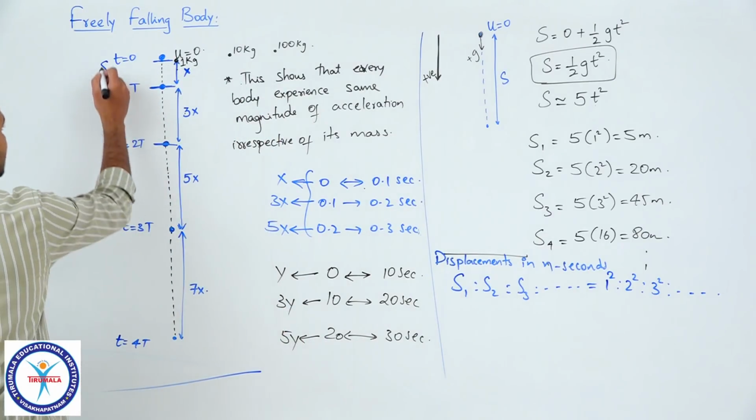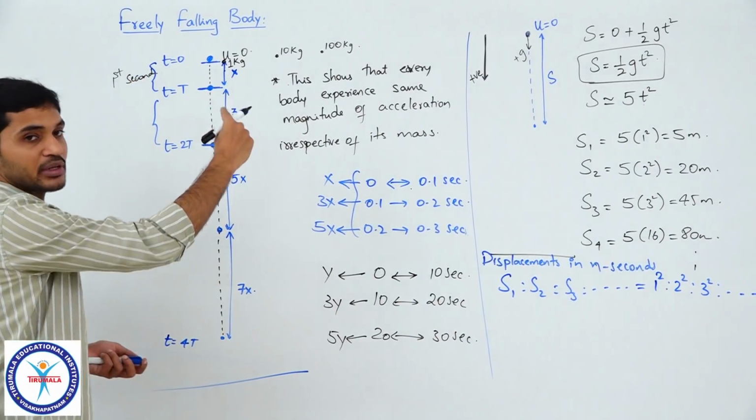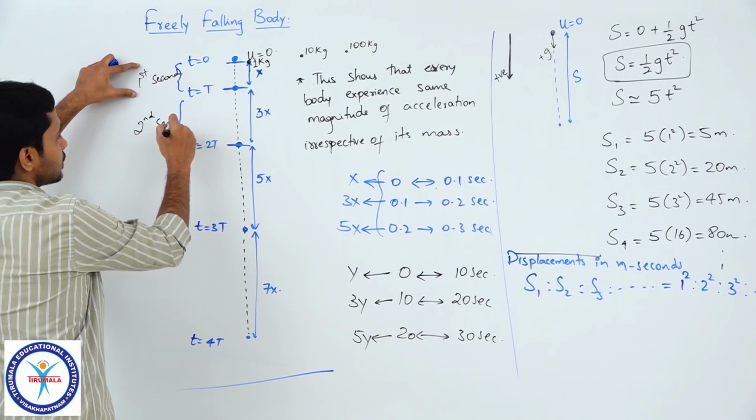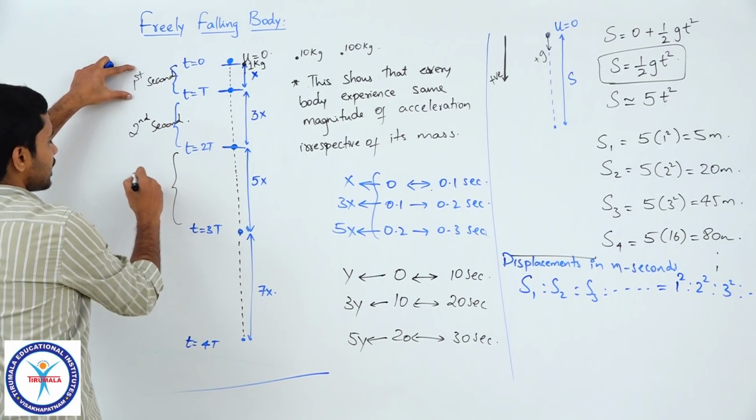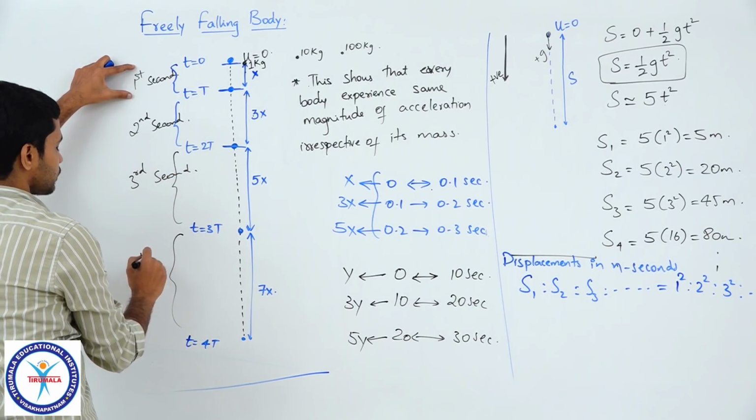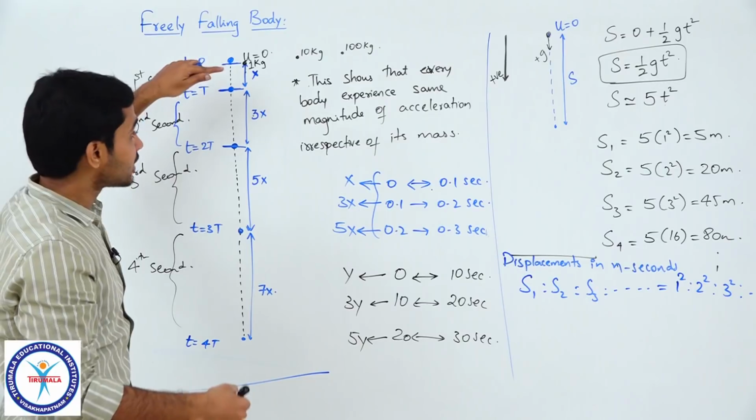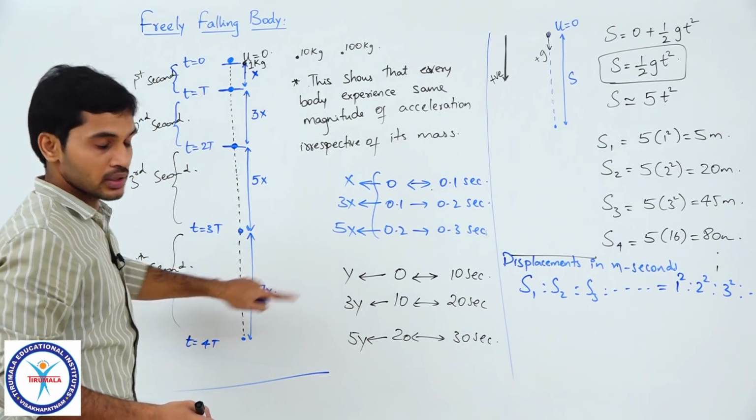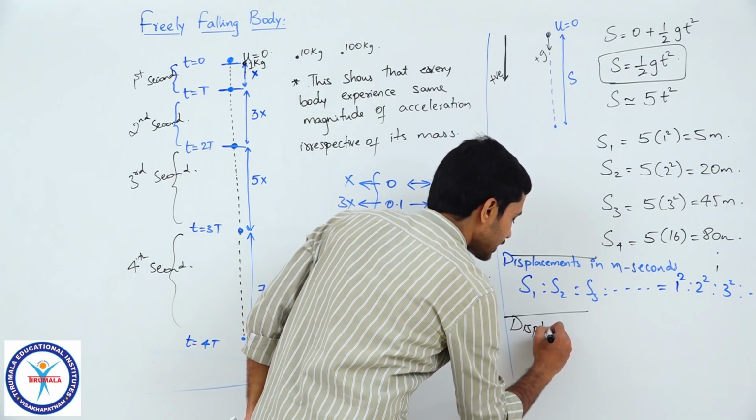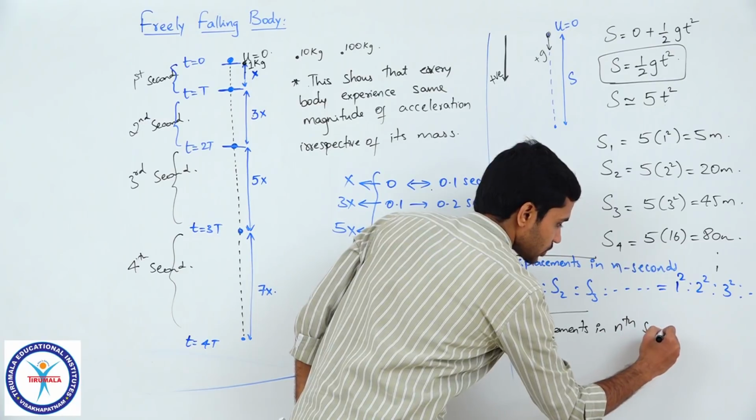We know that this can be considered as first second. If I consider the time interval as 1 second, this is the first second, this is the second second, this would be the third second, right students, and similarly this would be the fourth second. So what about the ratio of that? If I find that ratio, will I get 1:3:5:7? Let's check. So now what I am going to find out is the ratio of displacements in nth second. Clear students?